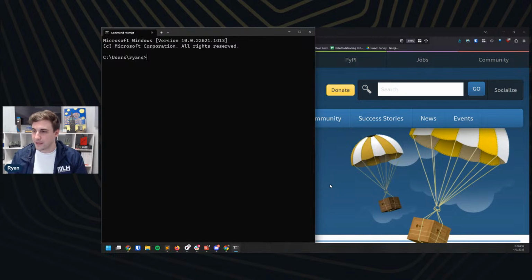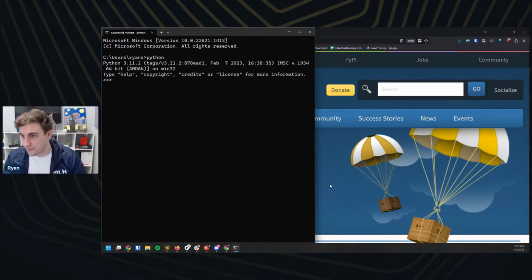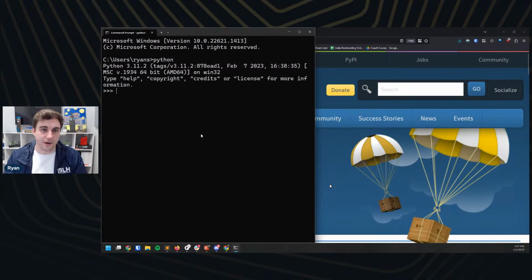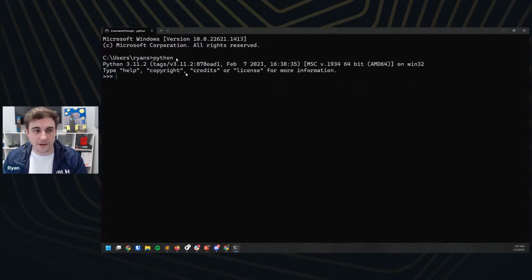Perfect. All right. So once you have Python downloaded and installed, you want to make sure that it's accessible on your path, or that your computer actually recognizes the command. So if you just run python, you can see on screen that I actually am able to run Python. And I'm going to go ahead and exit from this. To exit, you're just going to type exit and then two parentheses, and that should get you out of there.